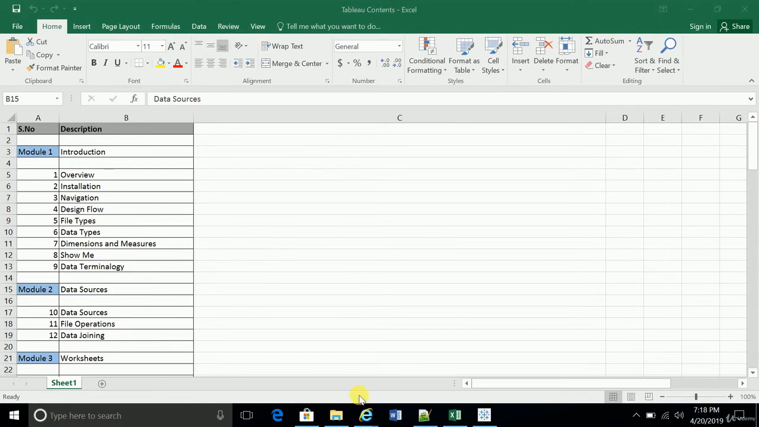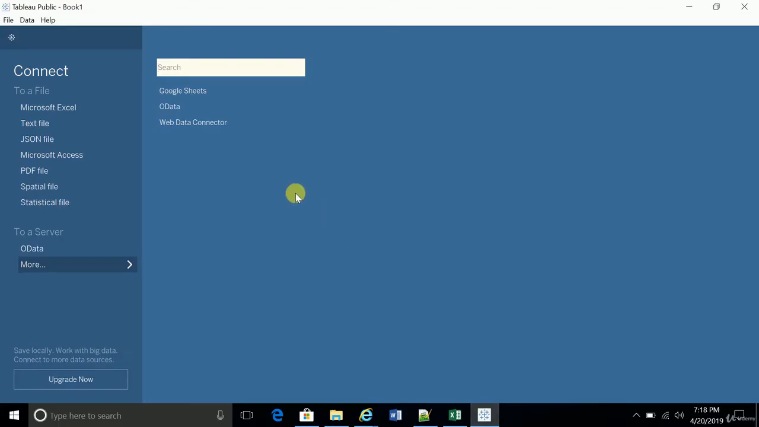As I already briefed you in the previous session, the way we bring data into the system is nothing but a data source. The source from which we are going to create reports, views, or dashboards is nothing but the data source.